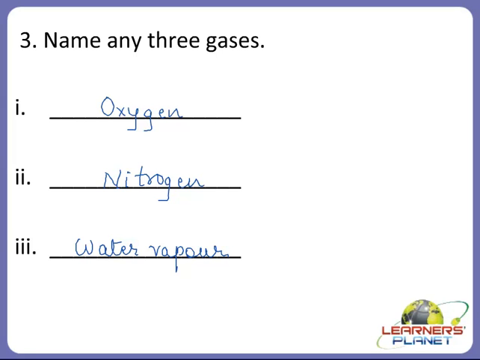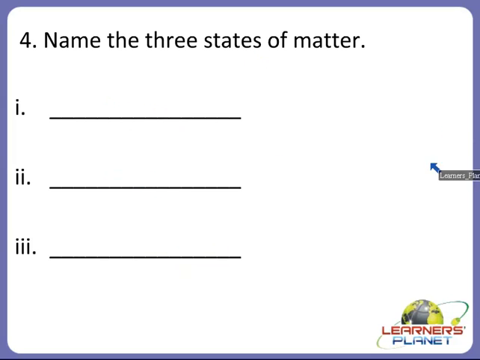Okay children. So these are few examples which we have mentioned. You can also write other example of gases. Alright children. Now next question. Name the three states of matter. Yes children, there are only three states of matter. Which are those three states? Yes children.